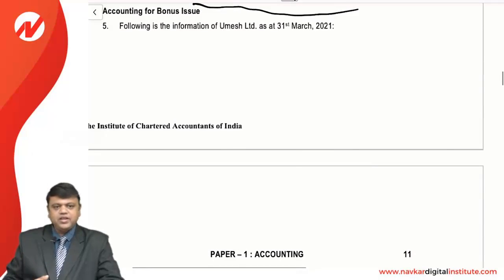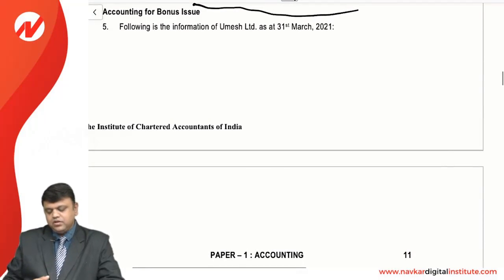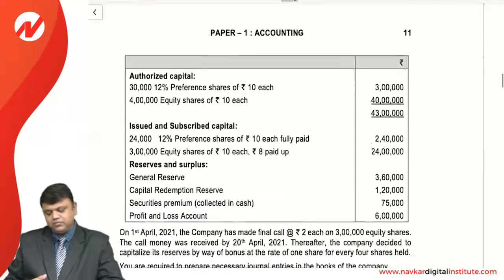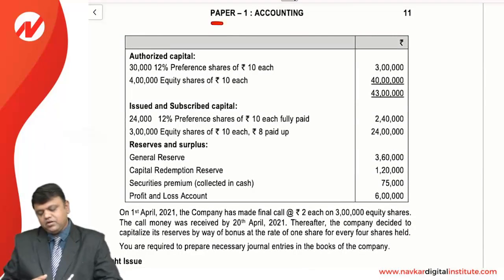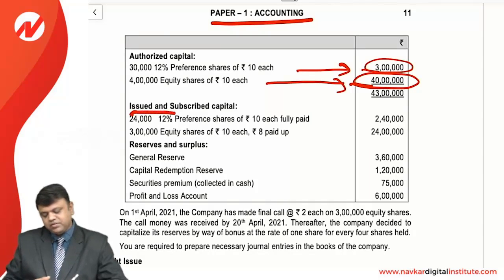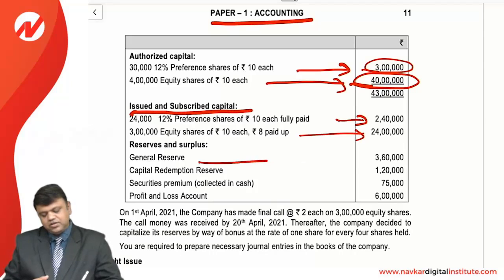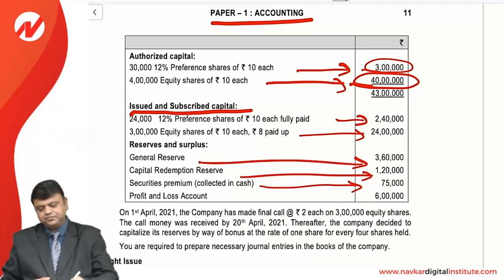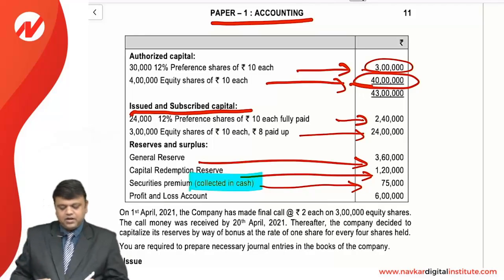Now we are moving to the next one, that is accounting for bonus issue. Following is the information of Umesh Limited as at 31st March 2021. The authorized capital is given, preference shares, equity shares, authorized capital is also given 40 lakhs, issued and subscribed capital, that is preference 240 and equity 24 lakhs, general reserve, that is 360, CRR is given over here 120, security premium, which is most important word, is collected in cash, and P&L account.